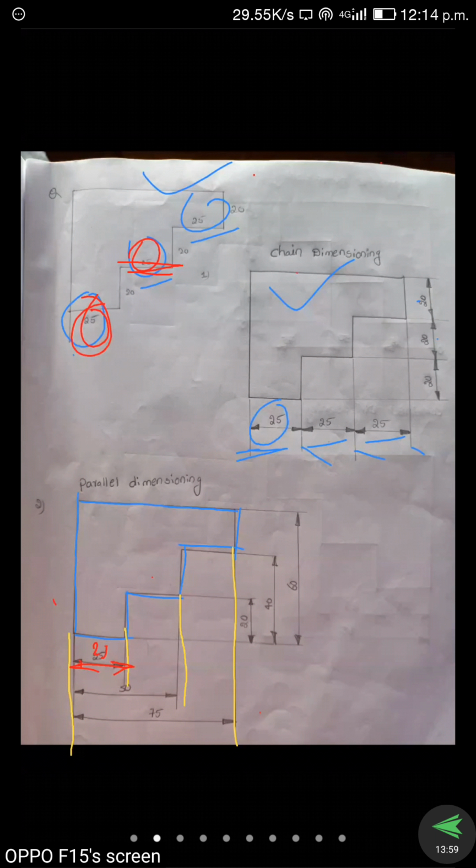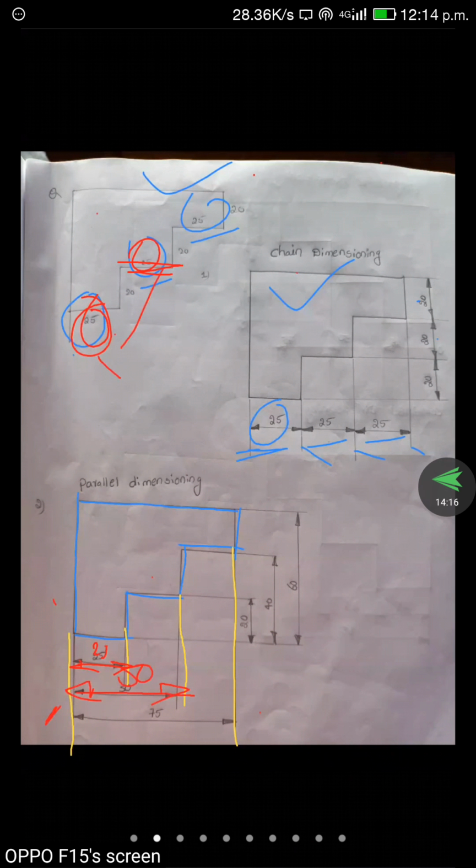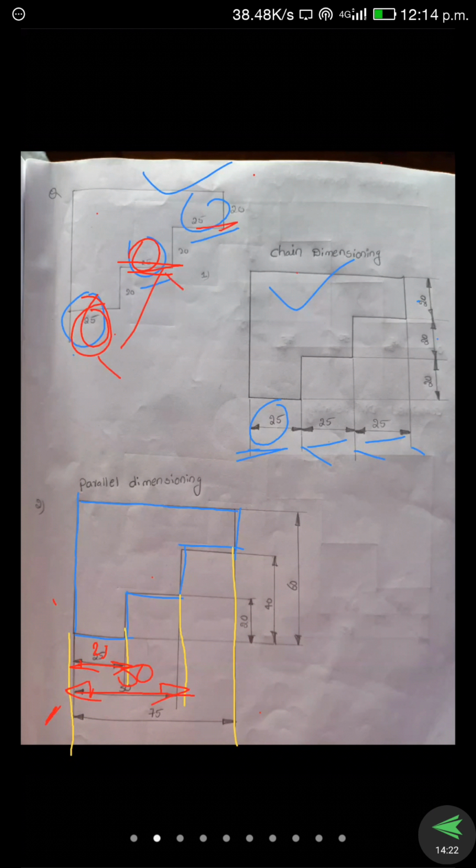50. See, the same extension line, the dimension line is passing. So 50. Here 25 is completed, 25 plus 25 is 50 completed, and the remaining 50 plus 25 is 75. So we draw the dimension line and here indicate the 75.